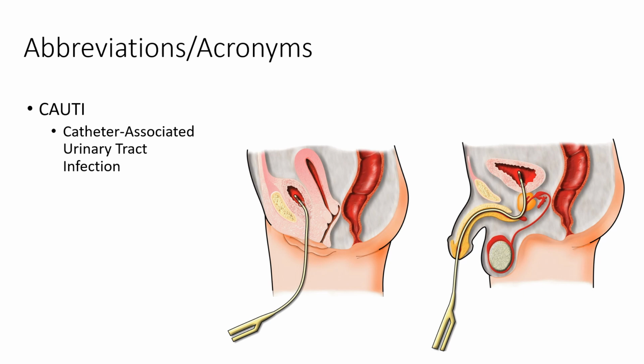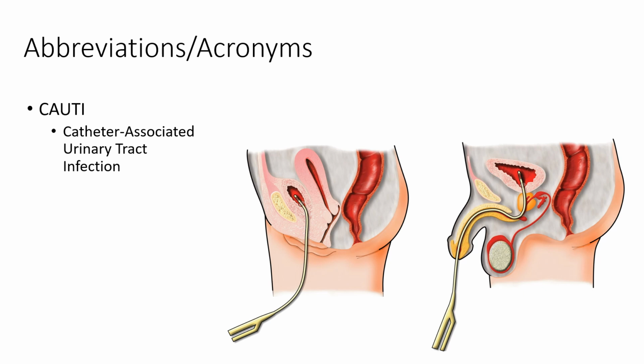So very commonly during surgical procedures that require, say, general anesthesia, a urinary catheter will be placed. So those need to be removed within like the first 48 hours after surgery, which is typically the rule of thumb, because longer than 48 hours, that's associated with an increased risk of urinary tract infection.